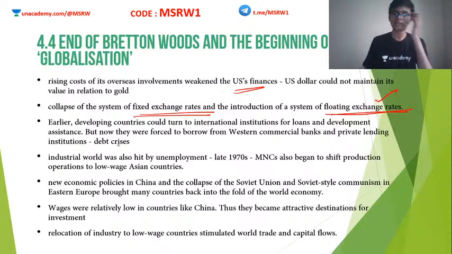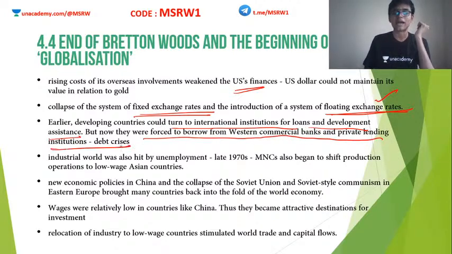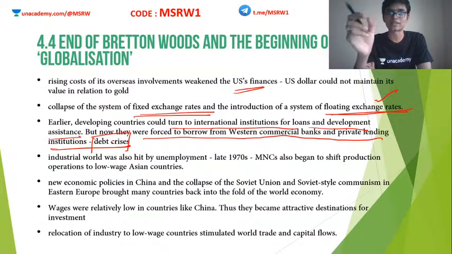Clear? So the early developing countries could turn to international institutions for loans and development assistance. But now they were forced to borrow from Western commercial banks and private institutions. Okay? These third world nations who were earlier supported by the Bretton Woods twins were now forced to approach Western commercial banks. So this is how something known as the debt crisis occurs. When you borrow from a private Western bank, you obviously have to repay that. It is not like borrowing from the World Bank or anything. When you borrow from a private bank in the United States of America, you are expected to pay a certain kind of interest and has to pay this back.